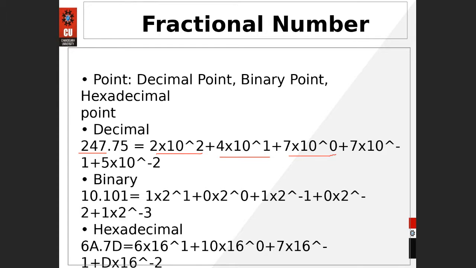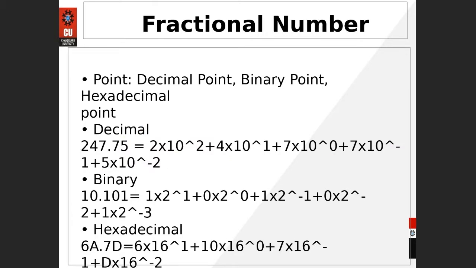So what to write for the 75, which is on the right side of that point? That could be written as 7 into 10 raised to power minus 1. This is the multiplying factor after that point on the right-hand side, and this one is 10 raised to power minus 2. So you can see 5 into 10 raised to power minus 2.